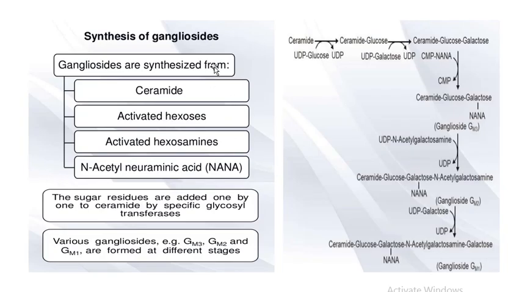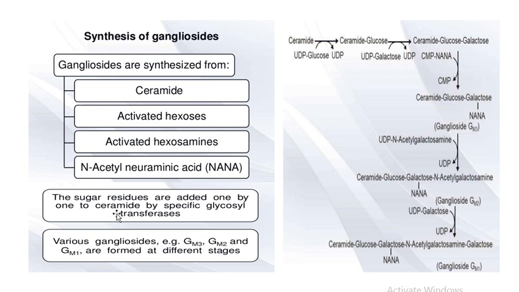Now the synthesis of gangliosides. The gangliosides are synthesized from ceramide, hexoses in activated form, hexosamine also in activated form, and a sialic acid, that is N-acetyl-neuraminic acid.